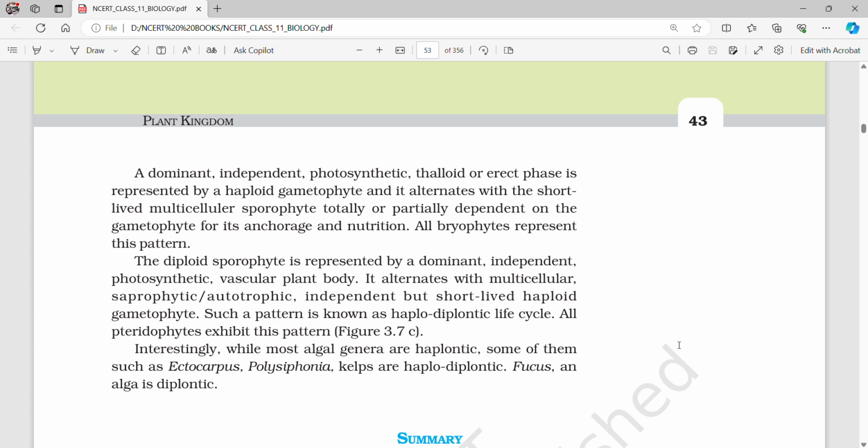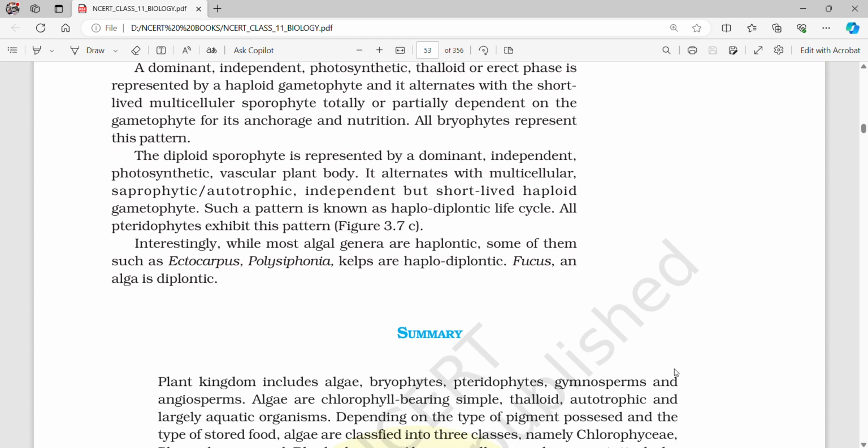Interestingly, while most algal genera are haplontic, some of them, such as Ectocarpus, Polysiphonia and Kelps, are haplodiplontic. Fucus, an alga, is diplontic.